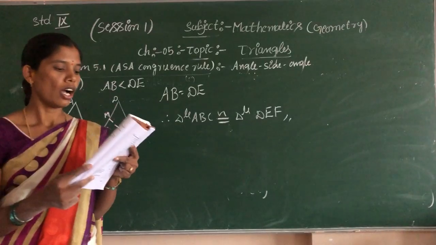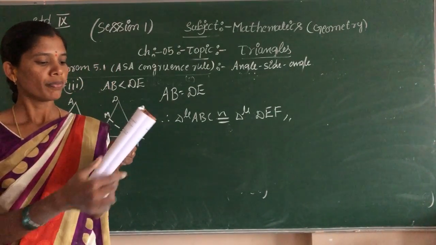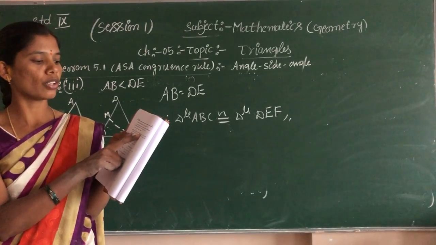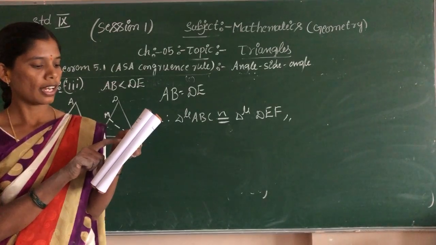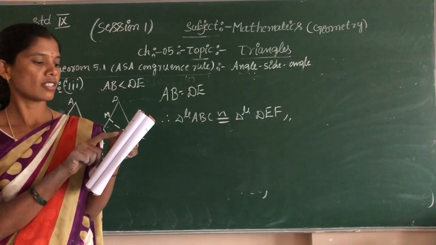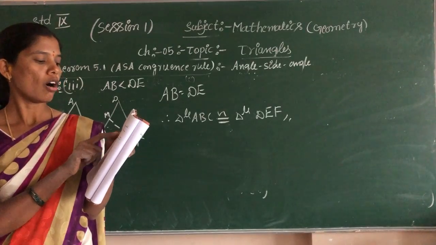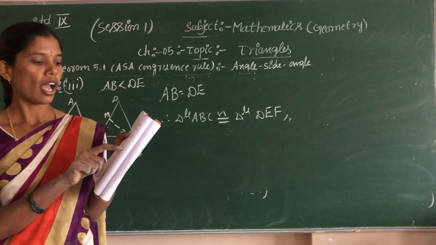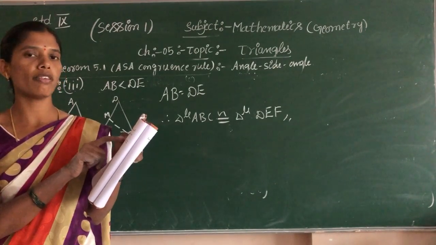Now next we shall move to example 3. Okay children, so example 3, you see, line segment AB is parallel to the other line segment CD, and O is the midpoint of AD. Show that triangle AOB is congruent to triangle DOC, and O is also the midpoint of BC.